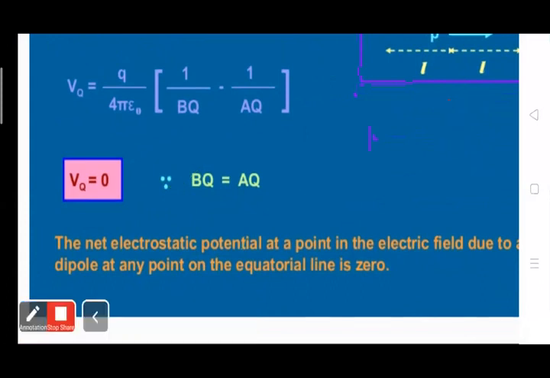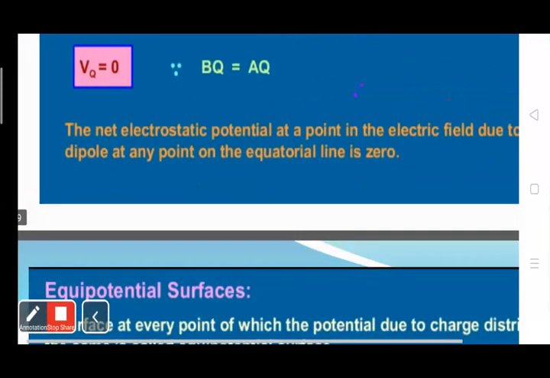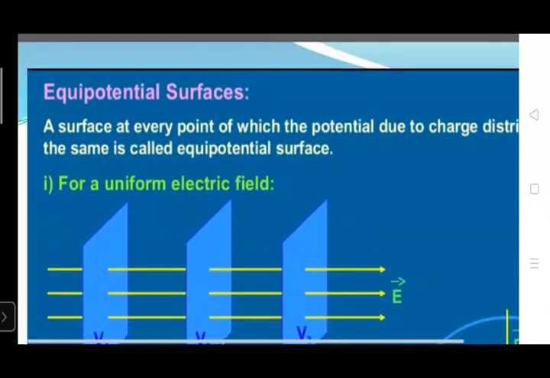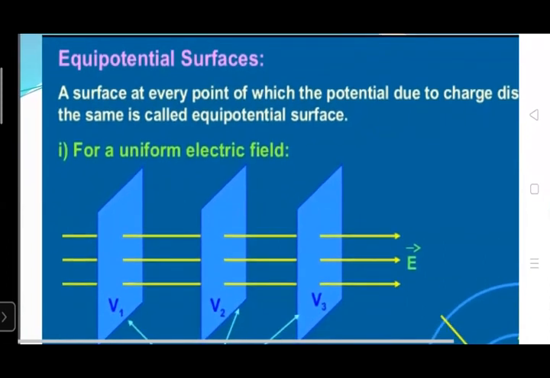Okay, so next is the equipotential surface. As the name suggests, equi means equal and potential means potential: a surface which has equal potential. We call it an equipotential surface. A surface at every point of which the potential due to the charge distribution is the same is called an equipotential surface.